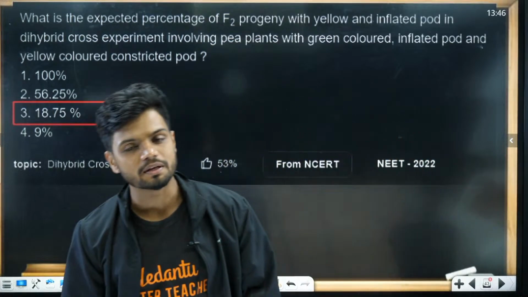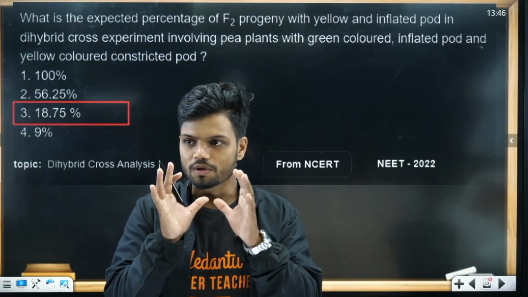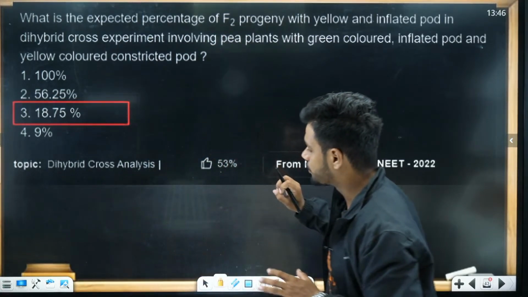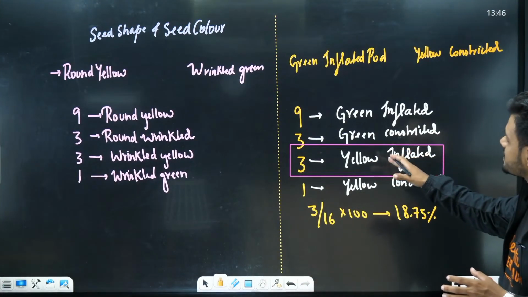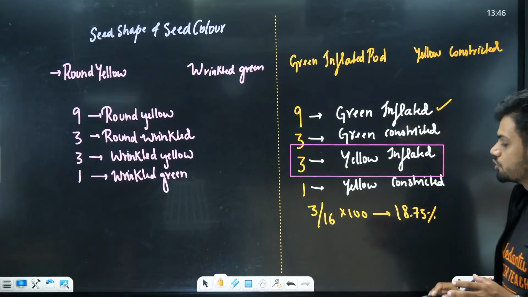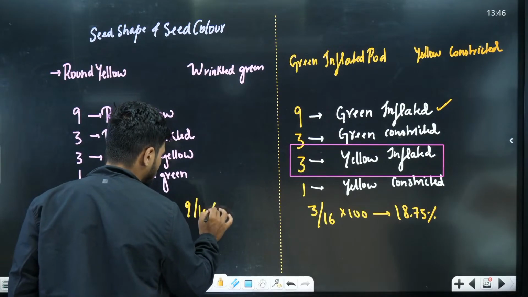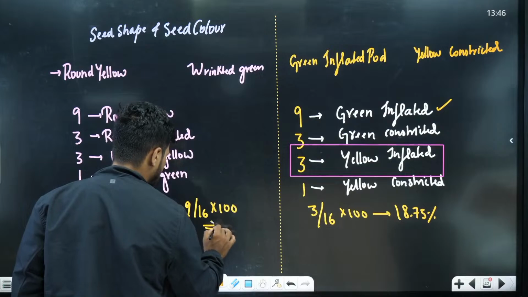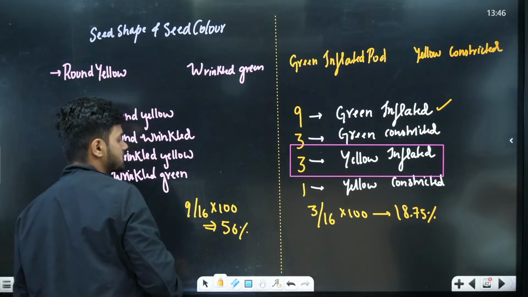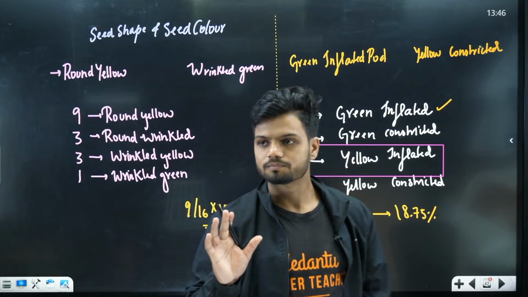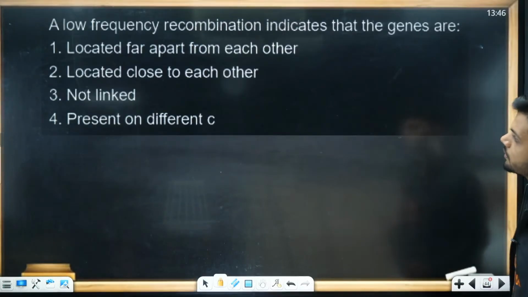Students, like this, they can ask you many questions, so you need to know exactly which one to approach. You need to always look for specifically what is asked. Imagine next time in the examination, instead of yellow inflated, they might ask you green inflated. That time, all you need to do is 9 by 16 into 100. That's all, which is roughly around 56%. This is how you should do. Beautiful. Next question.